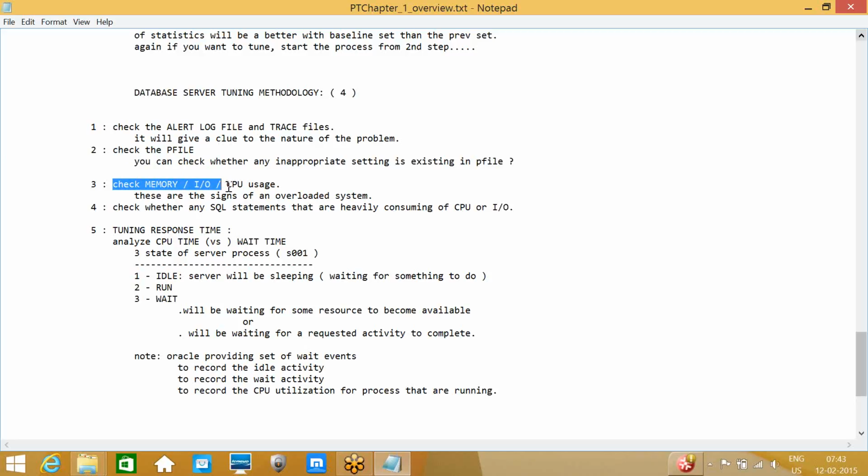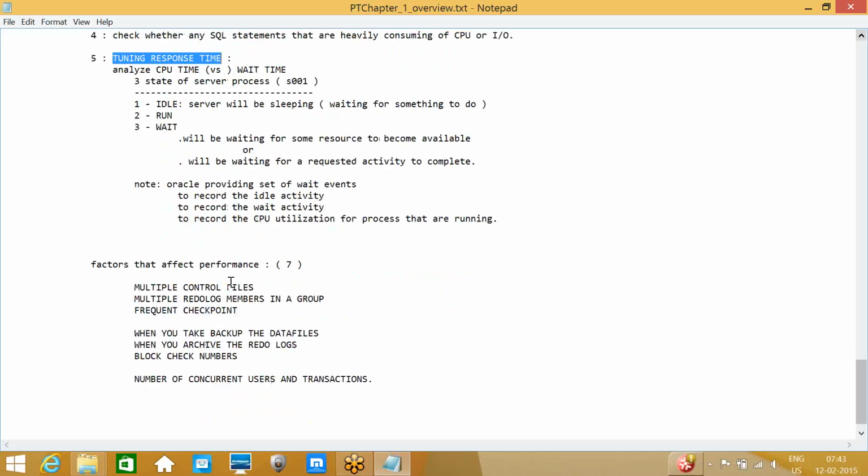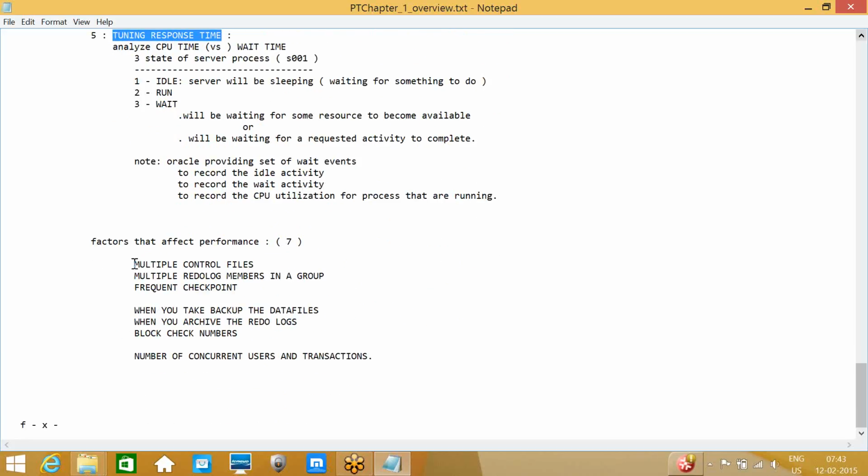Check memory, input/output, and CPU usage. Check whether the SQL statements are highly consuming CPU or not. And the tuning response: we will try to minimize the tuning response.